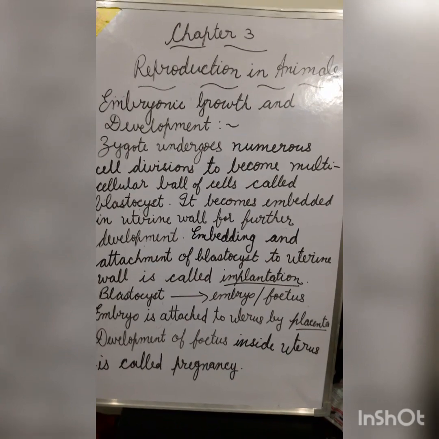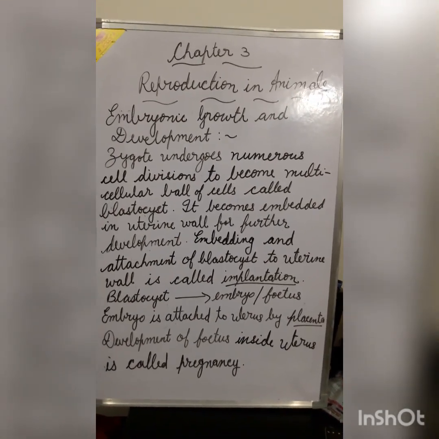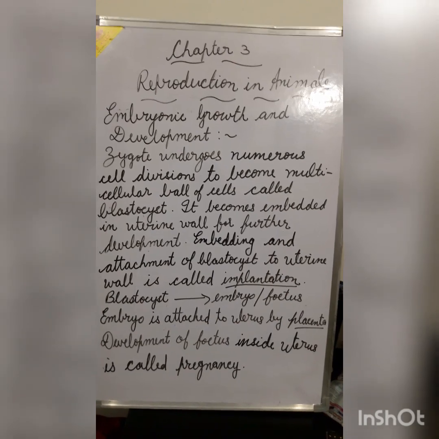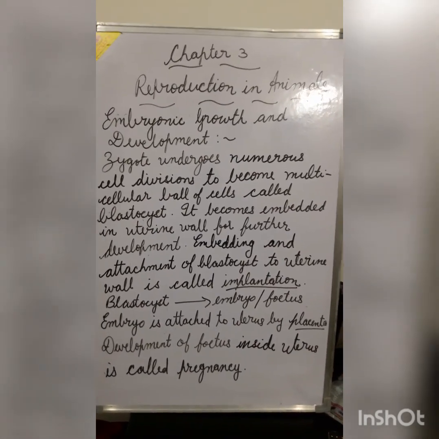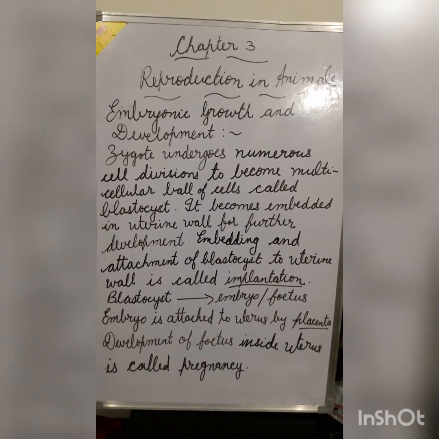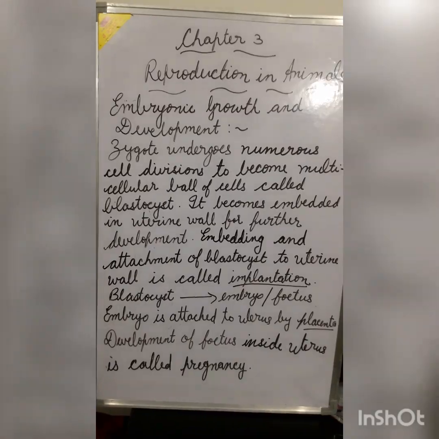The blastocyst, after several cell divisions, changes into embryo or fetus. Embryo is attached to the uterus by placenta. The development of fetus inside uterus is called pregnancy.